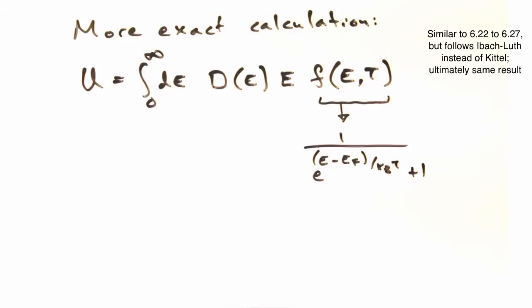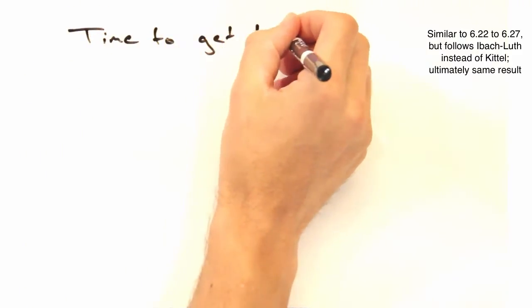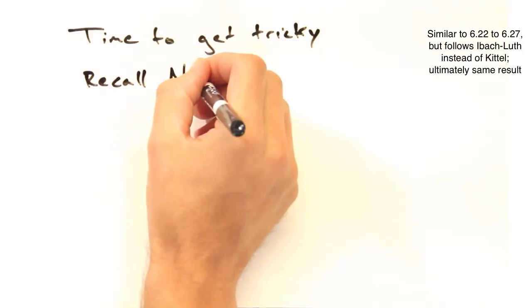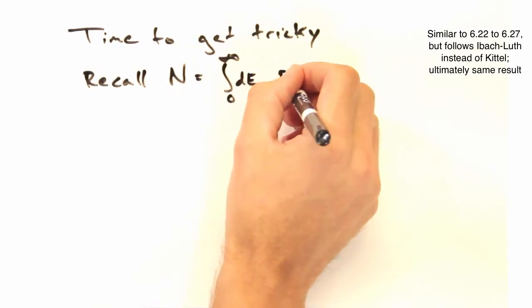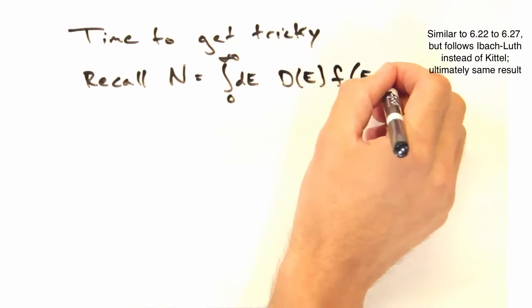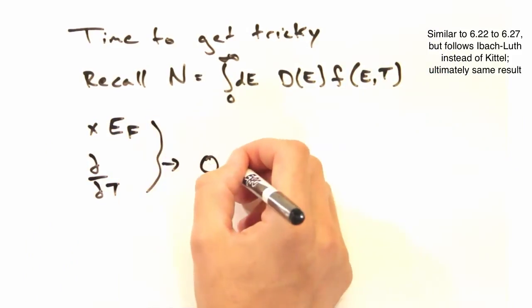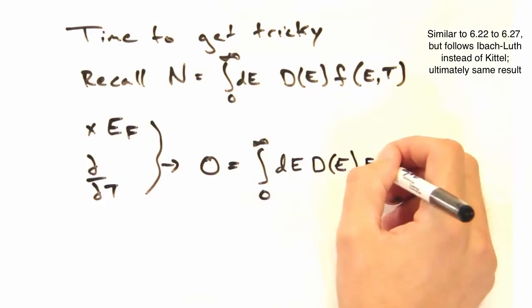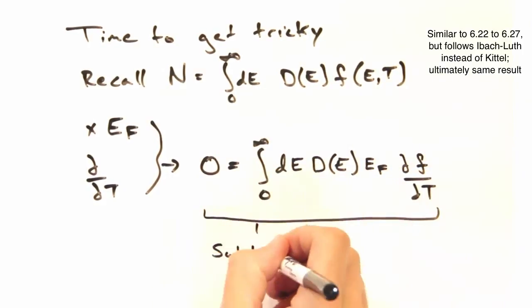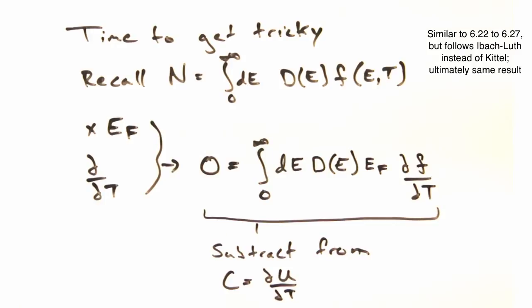Now if we look at our expression for the Fermi-Dirac distribution, we see these E minus E Fermi terms, and so we want to get an E minus E Fermi term in the integral so we can simplify it later. So here's an easy way to get the E minus EF term. Recall we had an expression for the density of electrons as the integral over the density of states times the Fermi-Dirac distribution. We want to multiply this by the Fermi energy and take the derivative with respect to temperature. Since this expression equals 0, we can subtract this from our heat capacity equation.